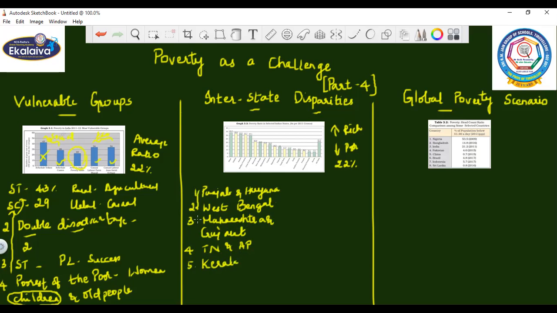These states have been successful in reducing their poverty level, children.